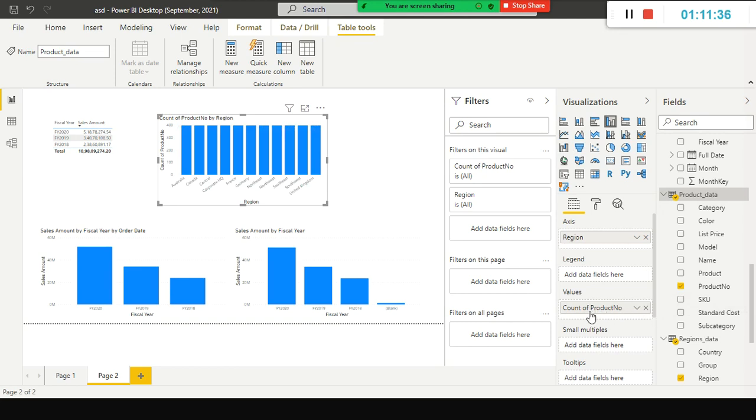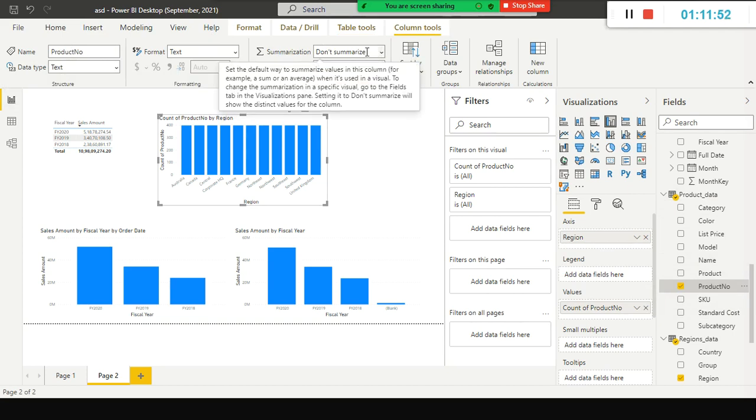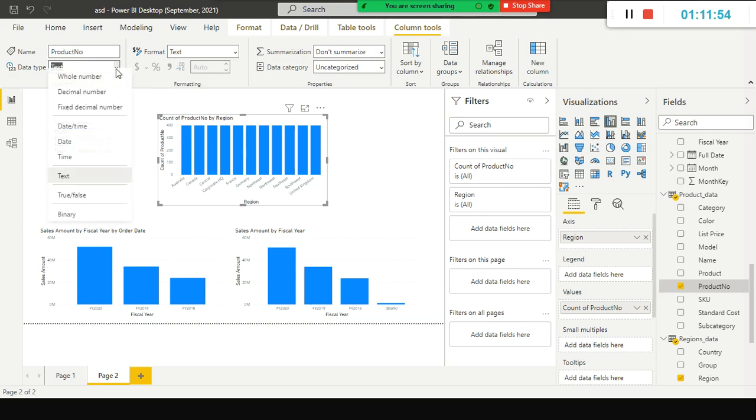So what has happened here? Count of product number, right? Count of product region. So region and product number, I took it from here. If you select product number here, on top you can see product number is a text, right? And here it says don't summarize. What I am going to do is, for the time being, I just convert this to a whole number.